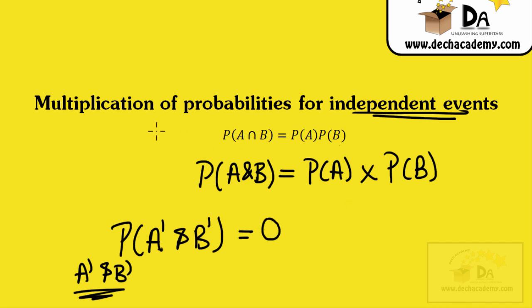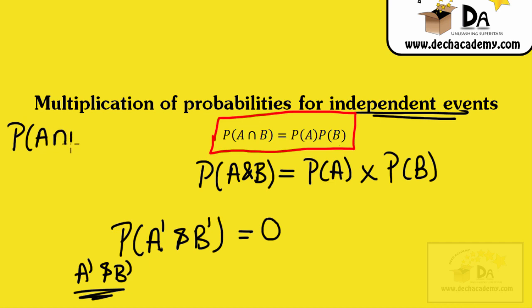So all our focus is now is just on the probabilities of two independent events occurring. What if we had three independent events? The probability of event A and event B and event C, that's simply going to be equal to the probability of event A times the probability of event B times the probability of event C. So you get the idea.